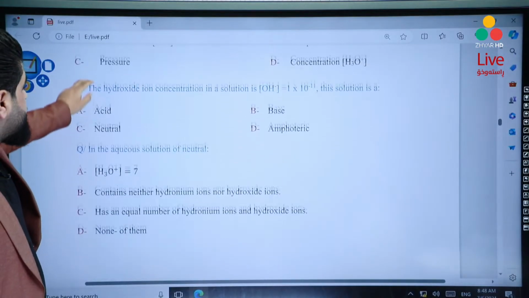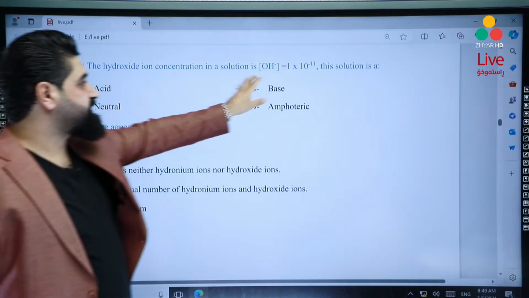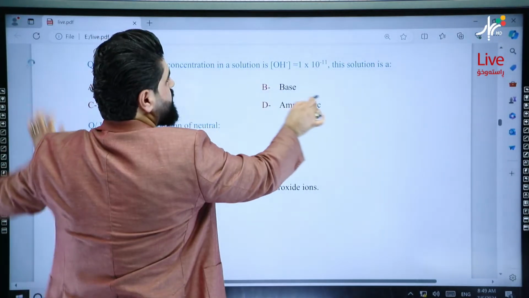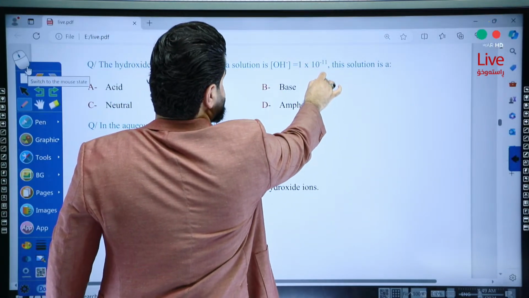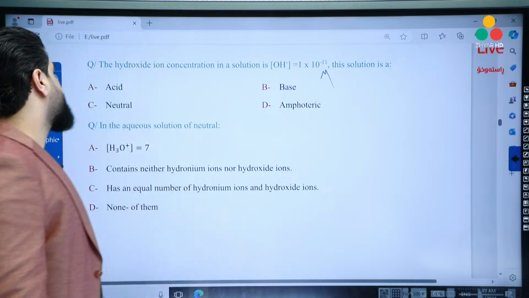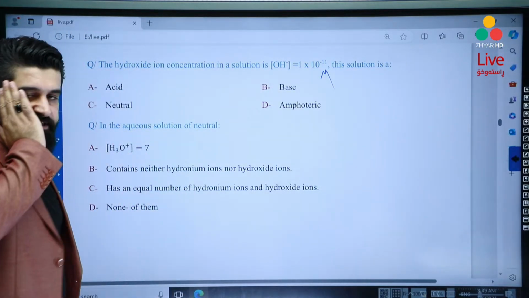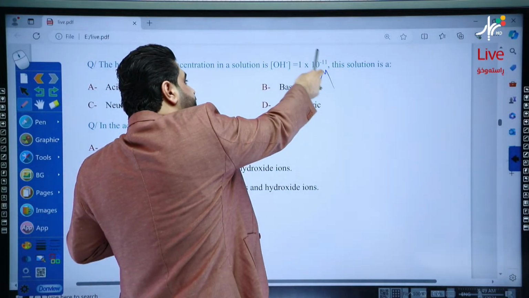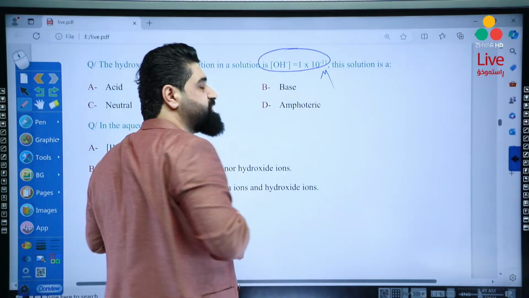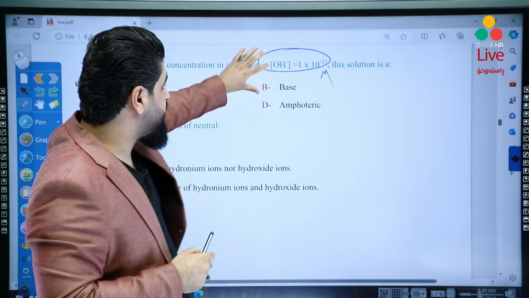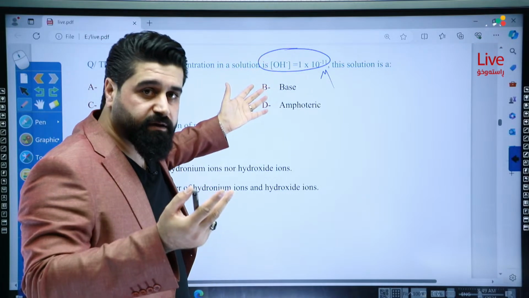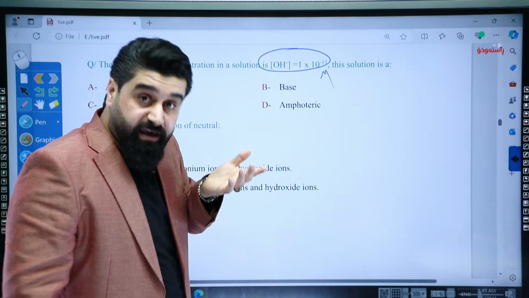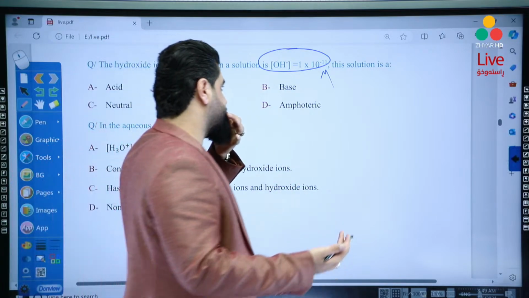The hydroxide ion concentration is equal to 1 times 10 to negative 11 molar. So is this solution acid, base, neutral, or amphoteric? It's okay if we decide according to the hydroxide ion, but you may get confused. So first, try to convert to hydronium ion. Then we will decide according to the hydronium ion. I think it's easier.